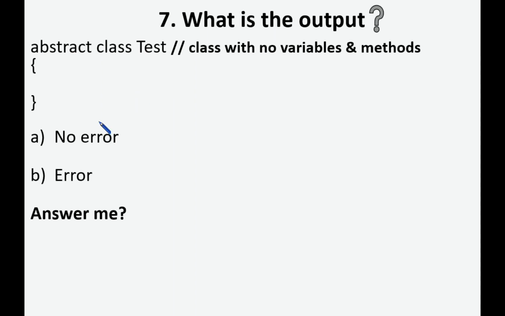Option A, no error, and option B, error. So what is the answer? A, no error. Yes, like marker or tag interface, here also we can declare an abstract class without any variables and methods. So this is also possible.